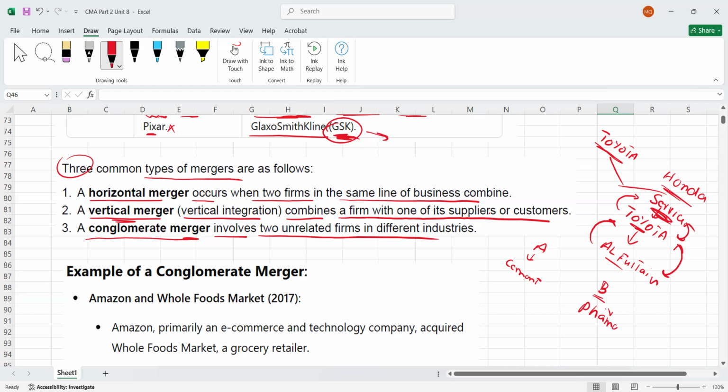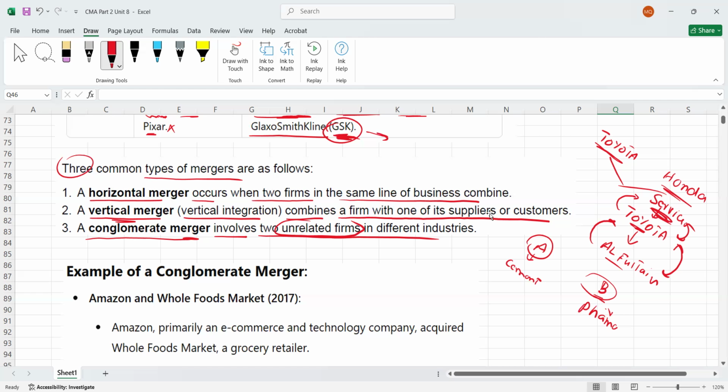Now, guys, please remember, once these two companies merge with each other, this is called conglomerate. Why? Because these two firms are unrelated firms. What does unrelated firms mean? They are not similar in terms of product, so their products are different. They are not similar in terms of service, so their services are different.